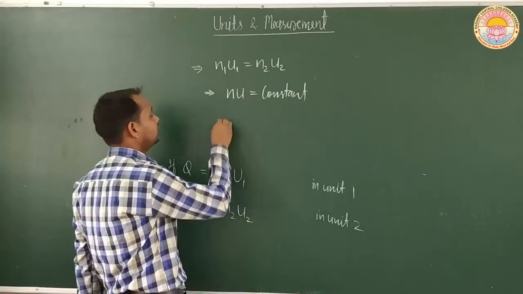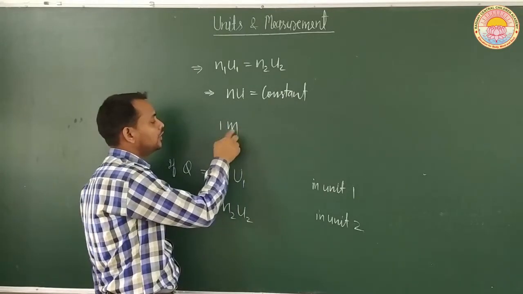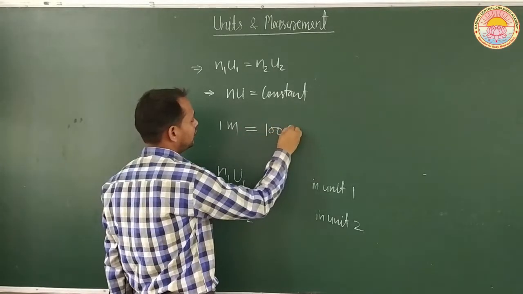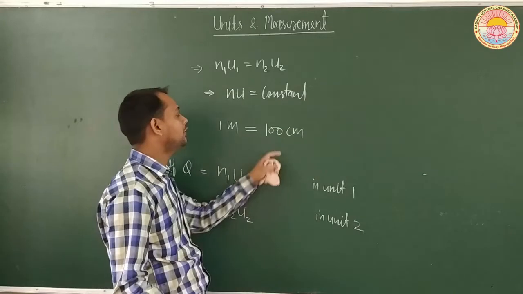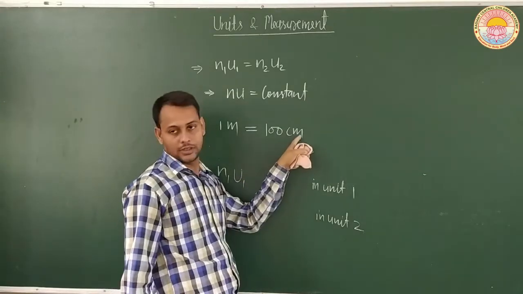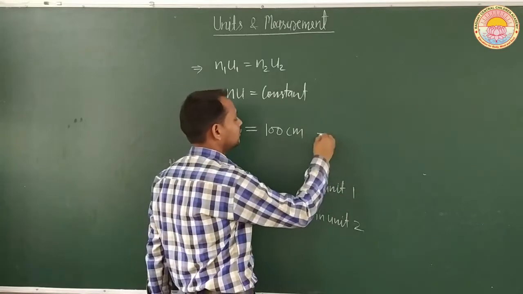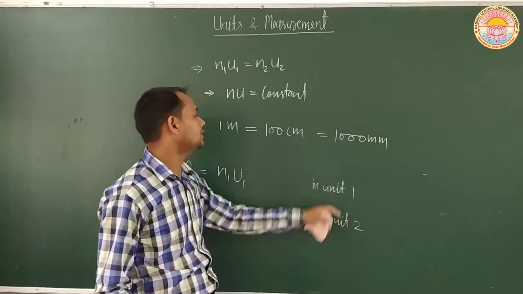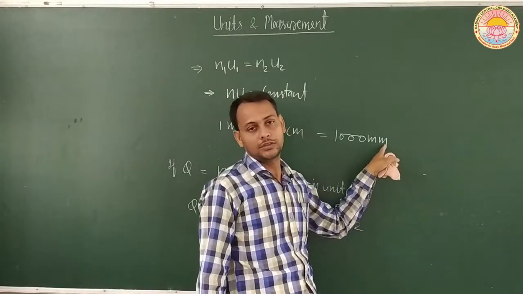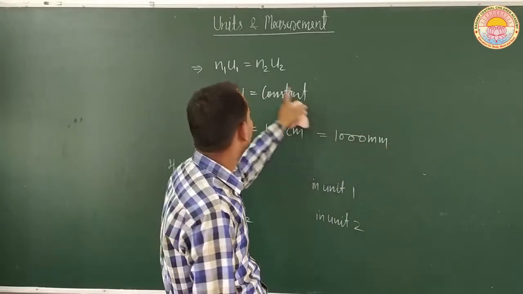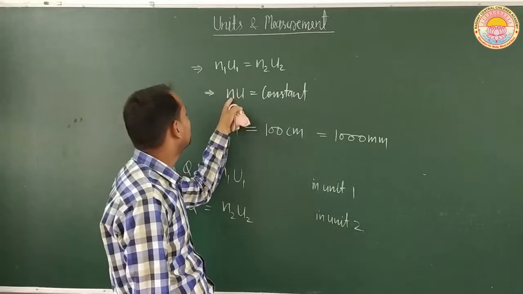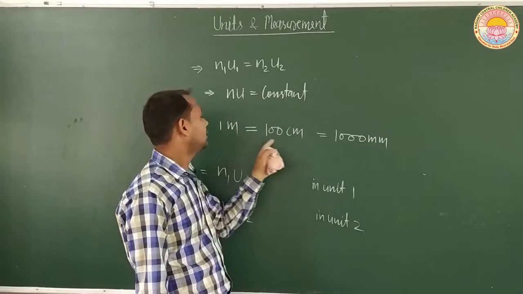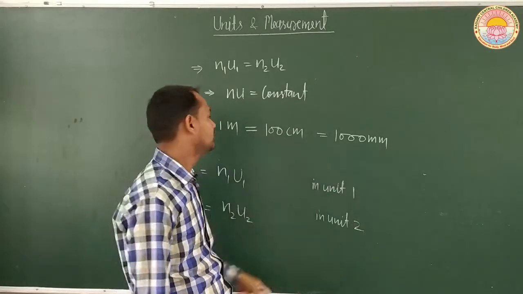For example, if we write 1 meter, this is the magnitude and this is the unit, and this can also be written as 100 centimeter. Here we have increased the numerical value, so its unit decreases, and this can also be written as 1000 millimeter. Here too we have increased the numerical value, so its unit decreases. So in the product, if one increases, the other decreases, and a given length can be written in terms of these quantities.